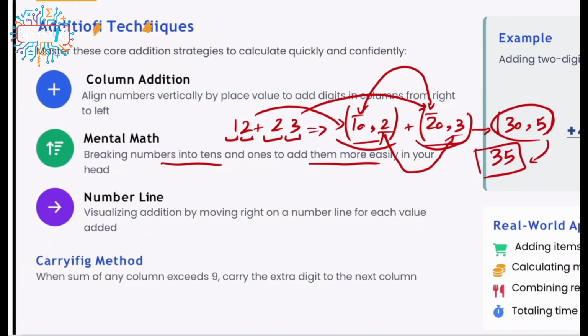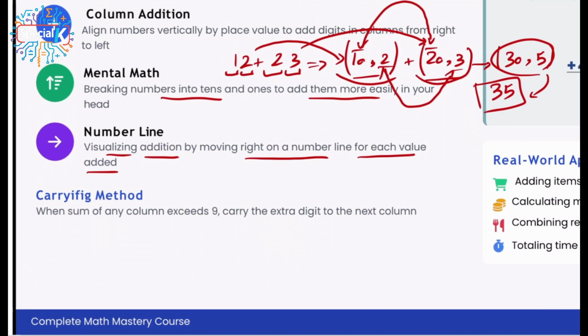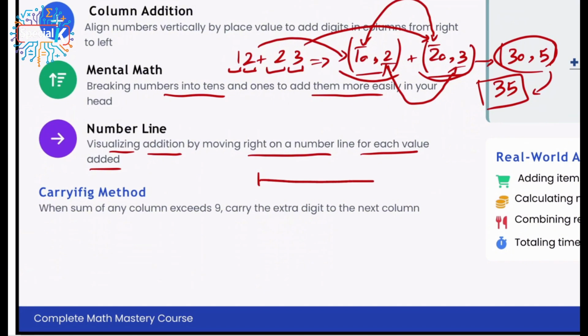And the final way is about the number line. It means visualizing the addition by moving right on the number line for each value added. What does that mean? Imagine that I would ask you to use some kind of line of numbers, for instance, something like this. This is something that we call an axis. Again, right now, we just try to learn the names.